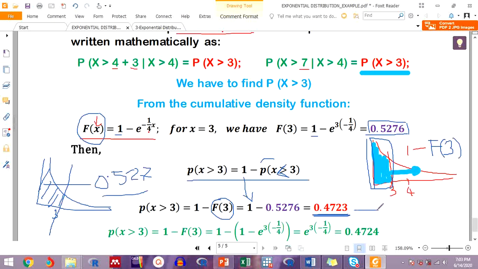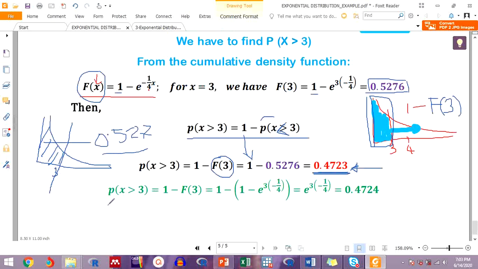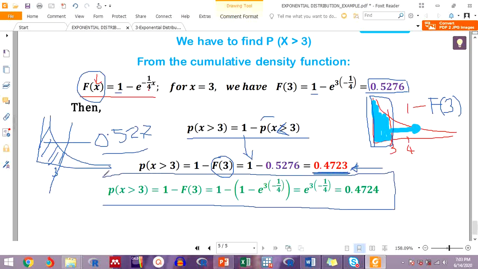So this is the probability that the seller will have to spend some additional monthly minutes in saving the customer. This is a simplified one. It gives the same information, but it is more simplified. That probability of x greater than 3, which is what we need, equals 1 minus f of 3.